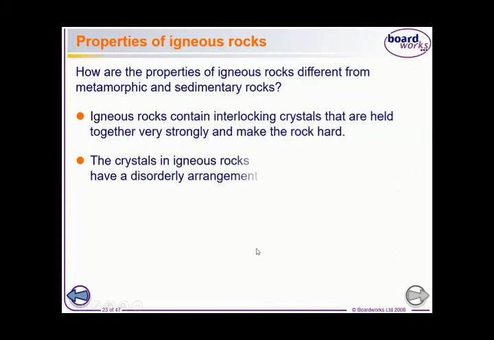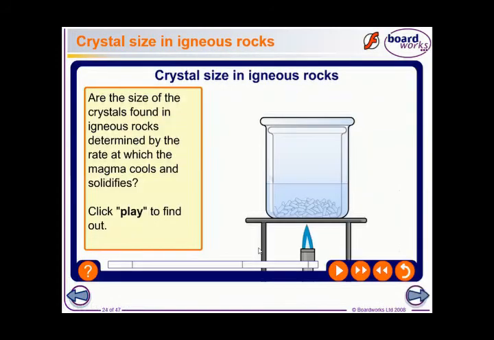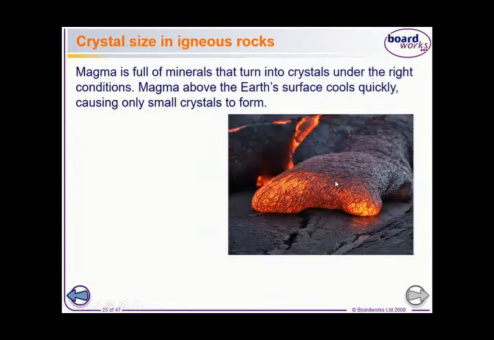Can I ask you a question? Is this lava or magma? This is lava, outside the earth. You can see it. But if it's inside, how can you see it? That's why this is lava.